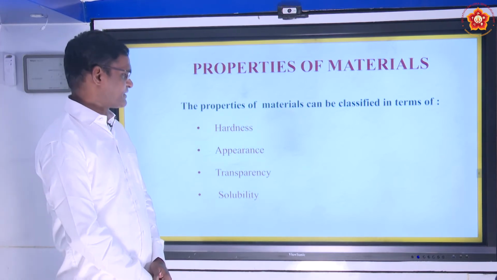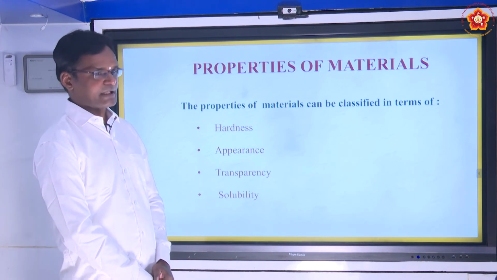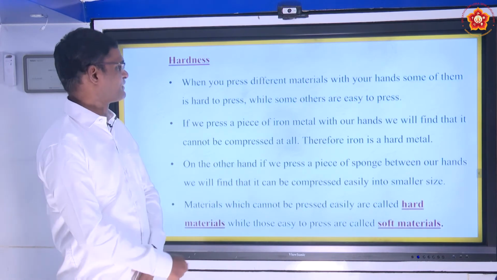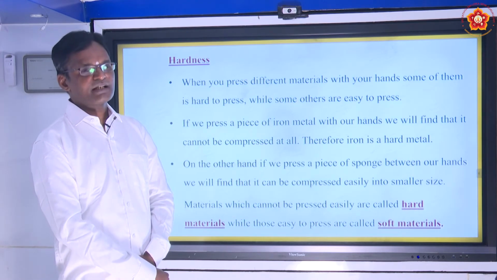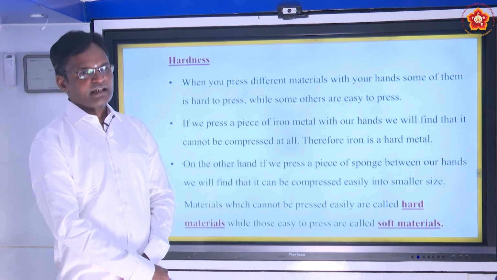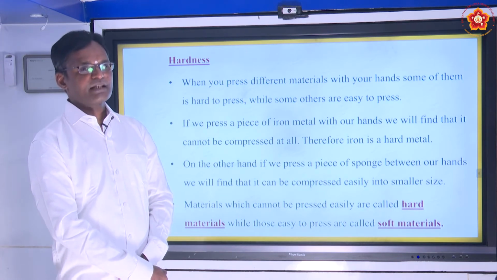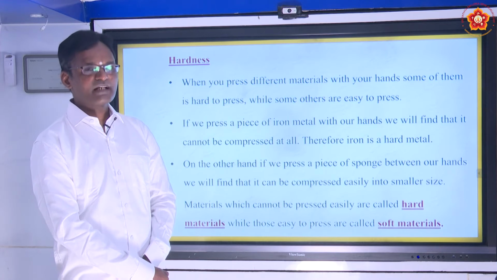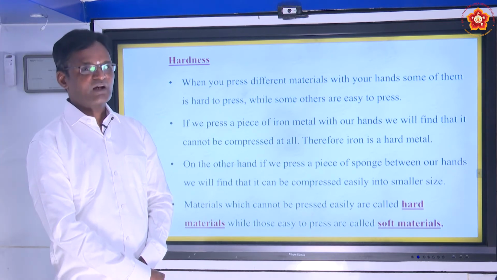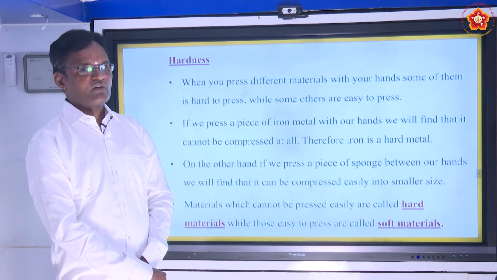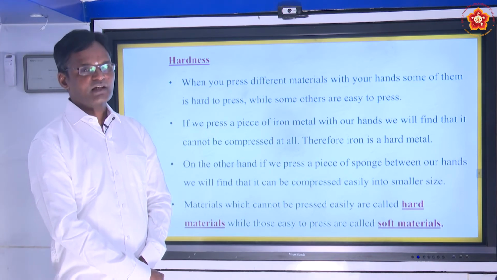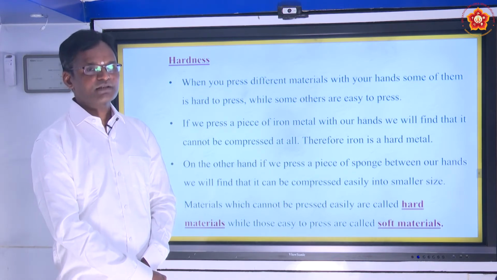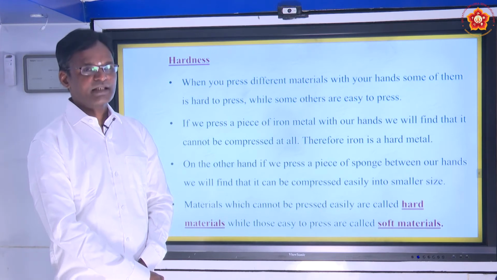Let us understand what we mean by the first property, hardness, in detail. Hardness means when you press the different materials in hand, it is easy to find out that some materials are difficult to bend or difficult to compress or difficult to cut. For example, if you take iron, iron is difficult to compress or difficult to cut or difficult to bend because iron is a hard material.